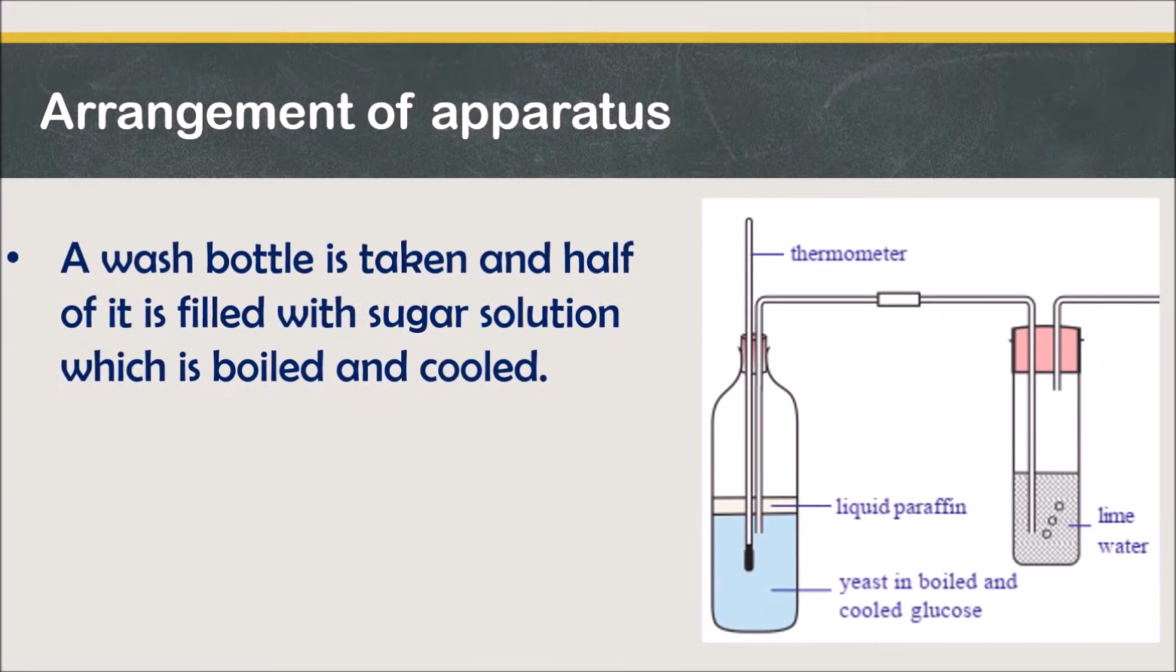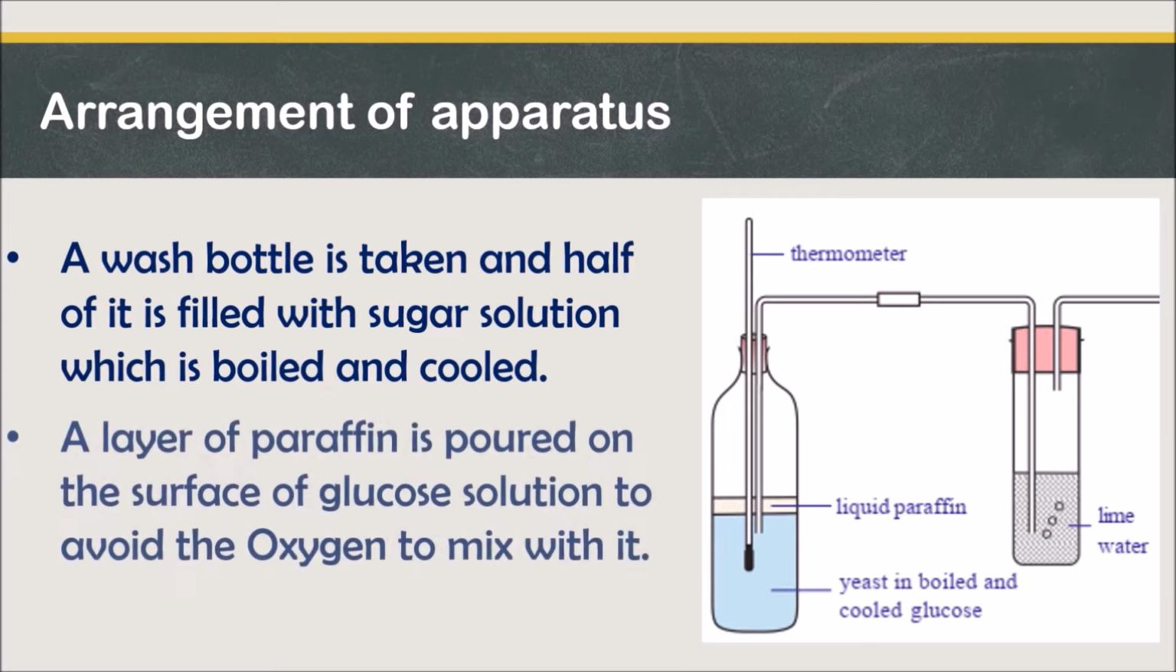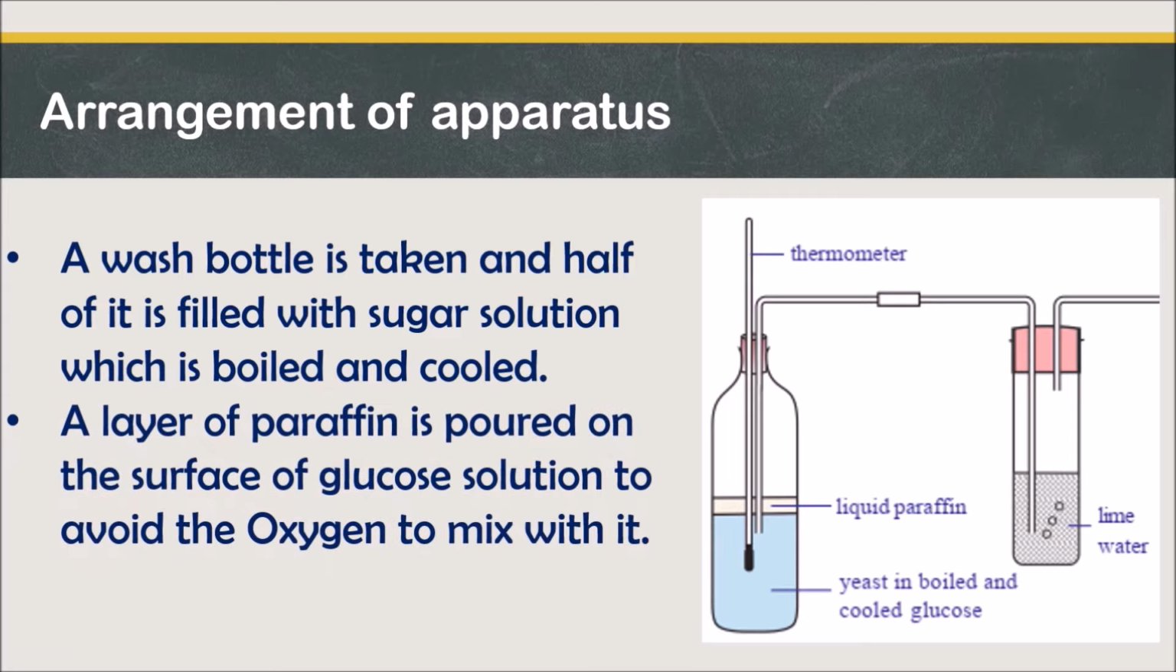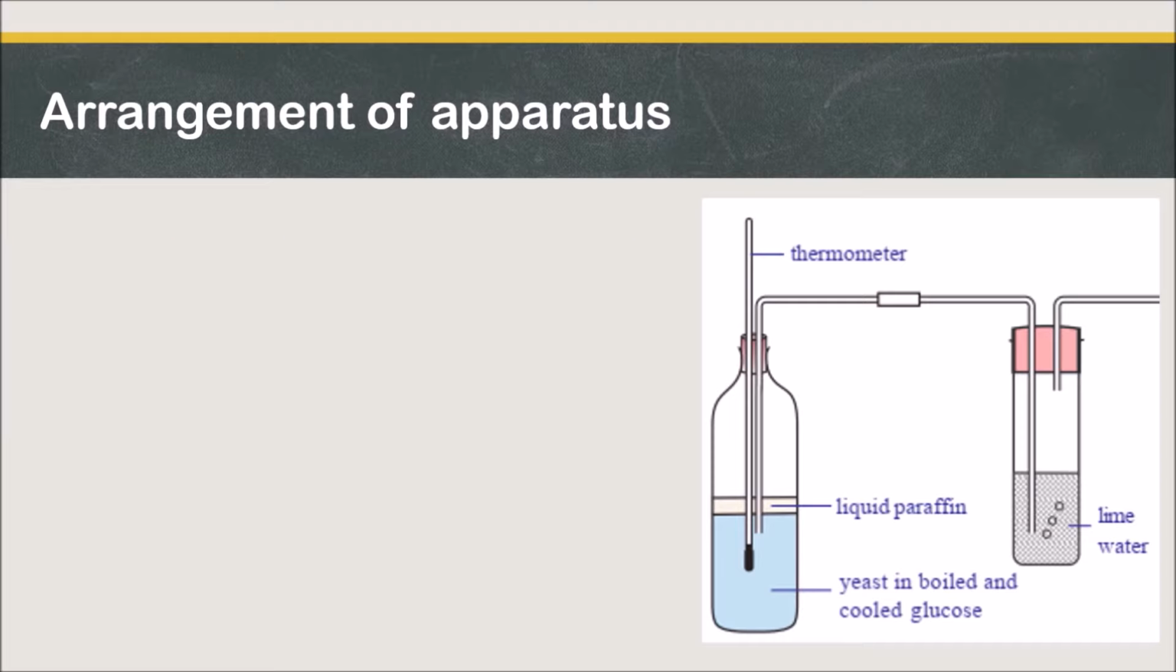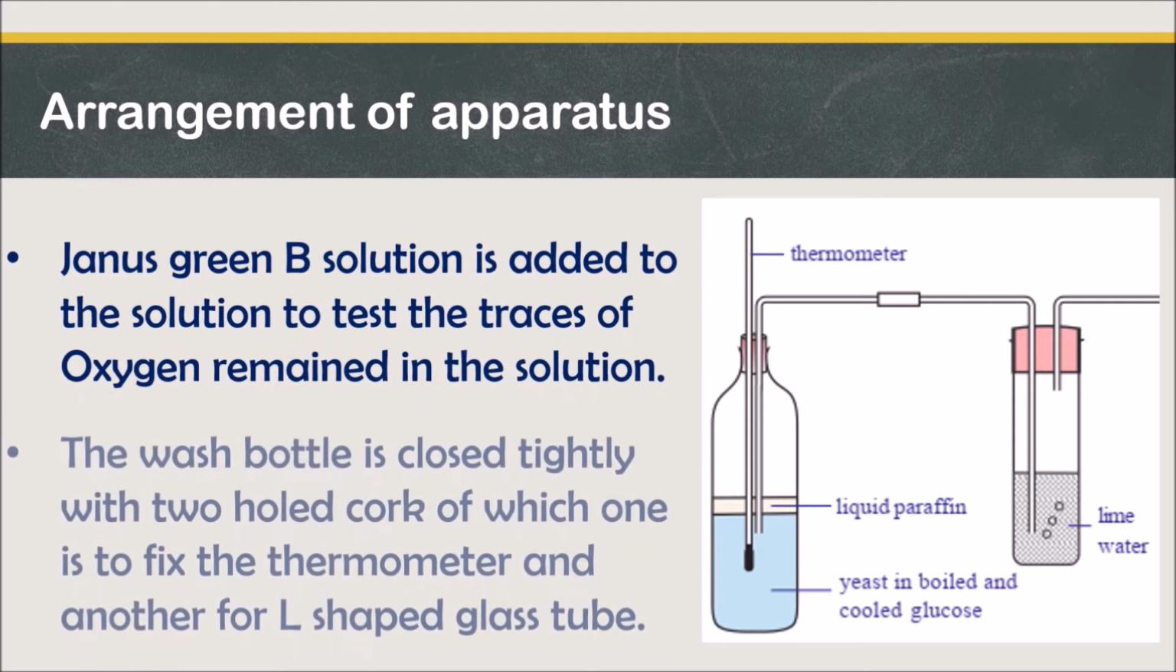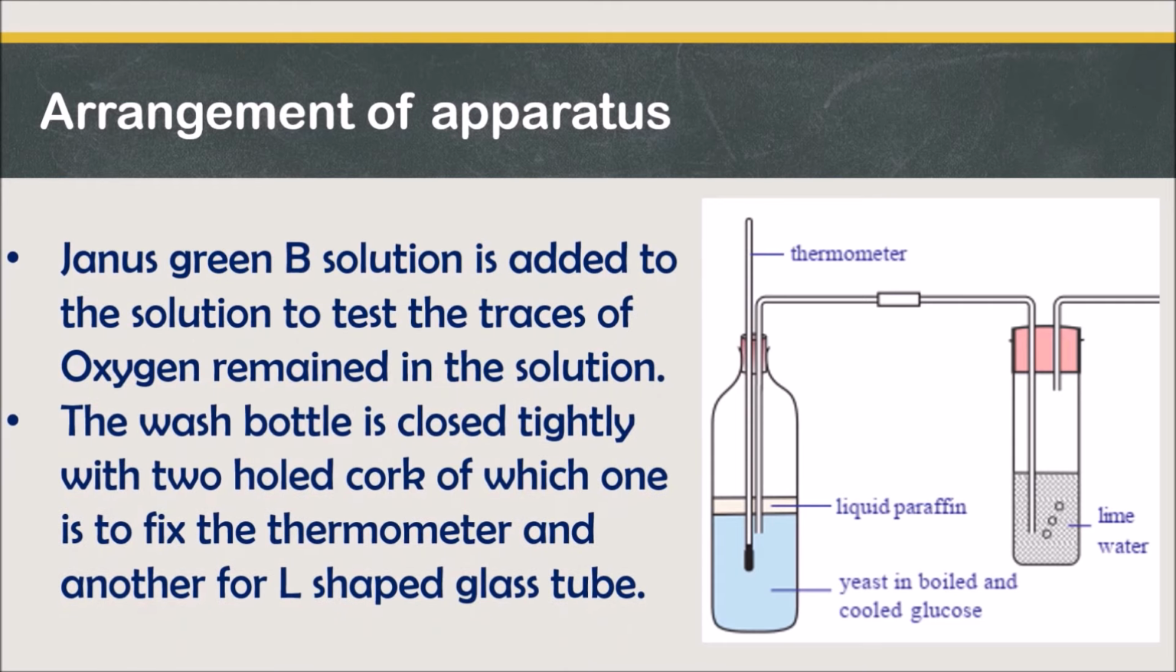A wash bottle is taken and half of it is filled with sugar solution. This sugar solution is boiled and cooled to remove the dissolved oxygen from the solution. And a layer of paraffin is poured on the surface of glucose solution to avoid the oxygen to mix with it. We need to test the traces of oxygen whether remained in the solution. To do so, we add Janus Green B solution to test the traces of oxygen remained in the solution.